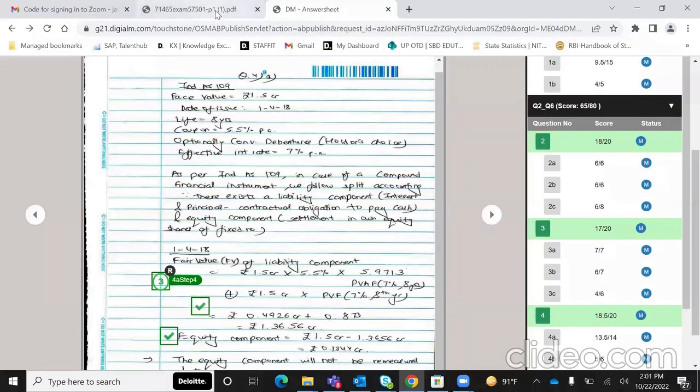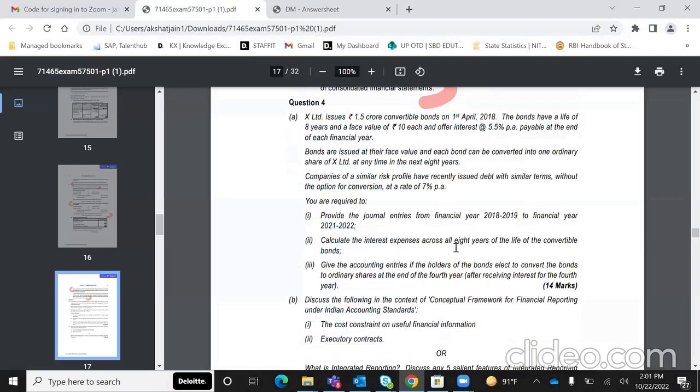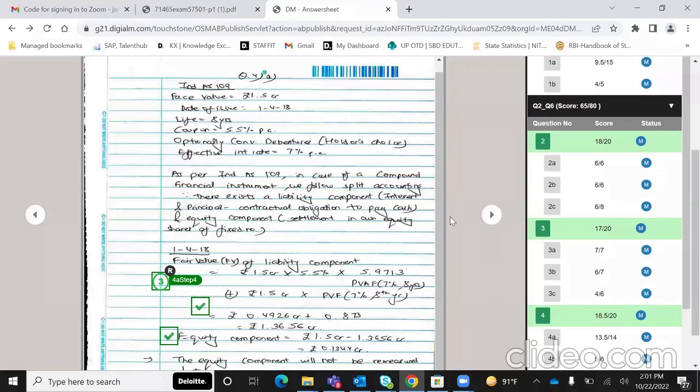So you all can see that we anyway have to calculate interest expenses across all 8 years of the life. So it's always better to first make the amortization table, then make the journal entries, based on the figures you get from the amortization table. So over here I've just mentioned the given.